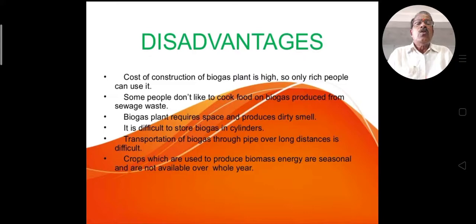There is no transportation. And the crops which are used to produce biomass energy are seasonal and are not available over all the year. So we can produce seasonally, but not round the cycle or the whole year. These are some of the disadvantages.